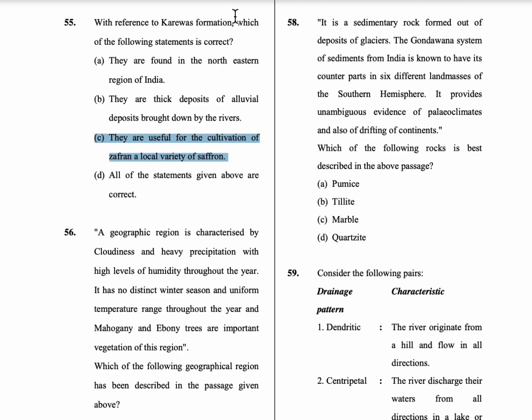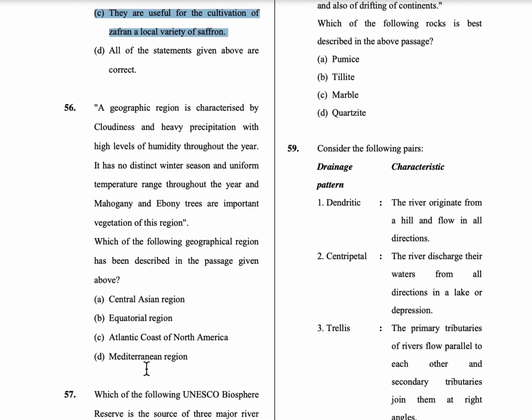So here Karewas means the glacial deposits of clay. 56th question: a geographic region is characterized by cloudiness and heavy precipitation with high levels of humidity throughout the year. So it has no distinct winter season and uniform temperature range throughout the year, and mahogany and ebony trees are important vegetation of this region. So which of the following geographical regions has been described in the passage given above?